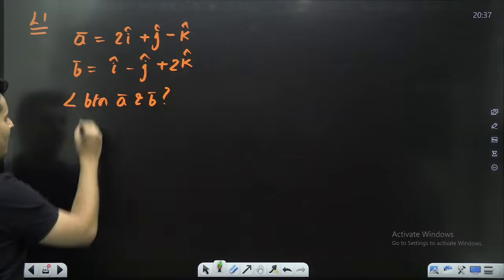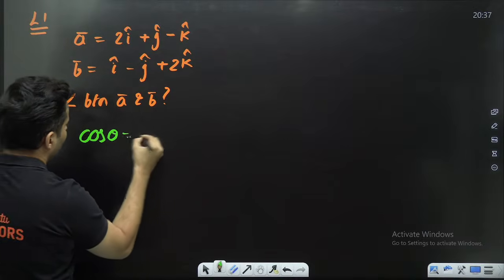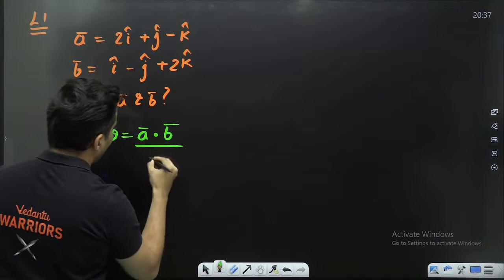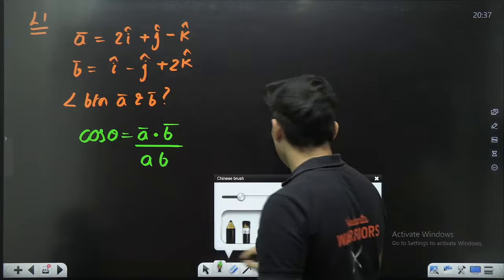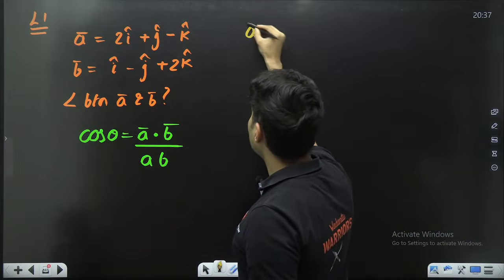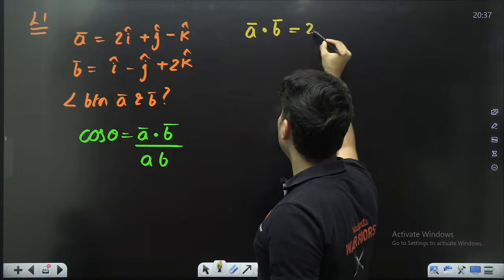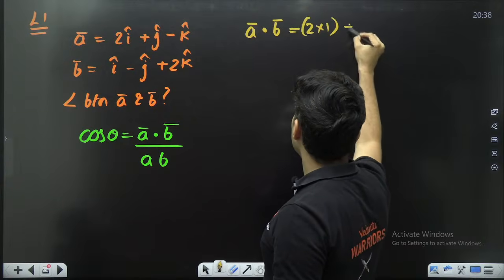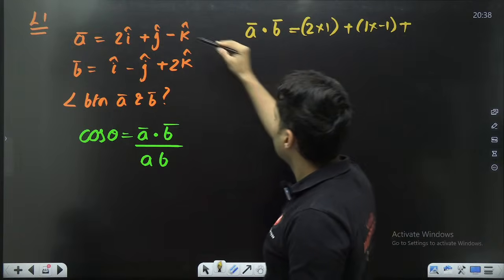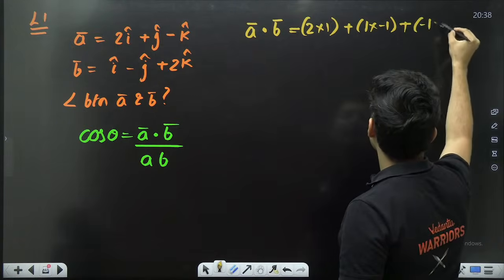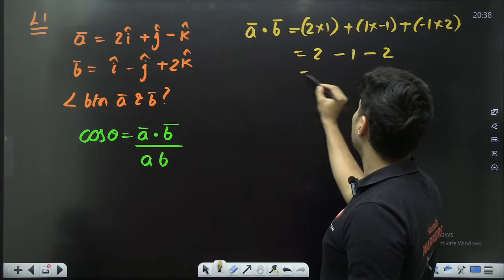How? Observe. To find the angle, the formula is cos theta is A dot B divided by AB. Let's find A dot B separate, A separate, B separate, and then substitute. Then it will be very easy. So, what is A vector dot B vector? I cap multiplies with I cap. So, 2 into 1, that is AX BX, plus AY BY. So, it is 1 into minus 1 plus minus 1 into plus 2, minus 1 into plus 2. So, this will become 2 minus 1 minus 2, which is going to be minus 1.